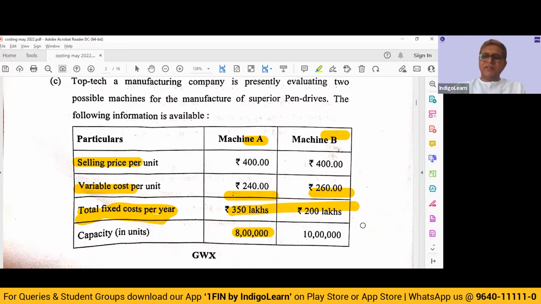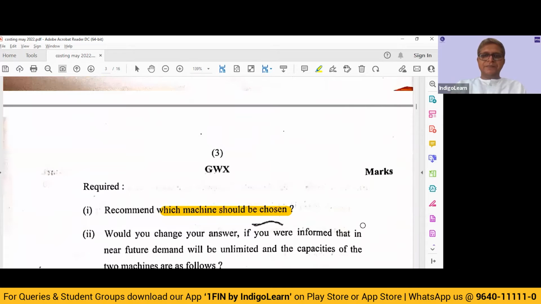For machine B, it will be 140 into 10 lakh units, that is 1400 lakhs of contribution, minus 200 lakhs, giving 1200 lakhs of profitability. So with unlimited demand, for machine A we can make a maximum of 8 lakh units and earn 930 lakhs. For machine B we can make a maximum of 10 lakh units and earn 1400 minus 200, 1200 lakhs. So machine B would be recommended.